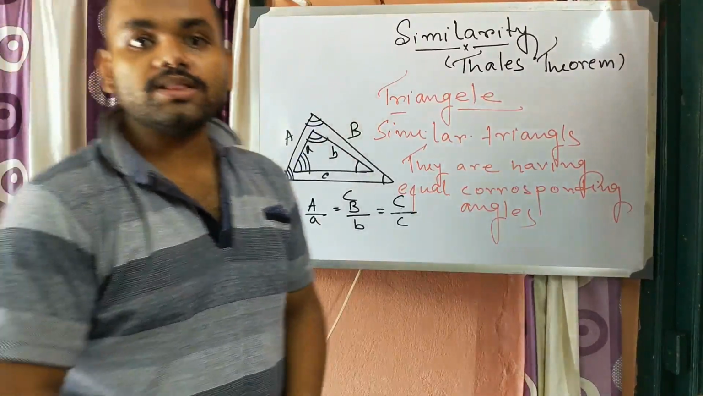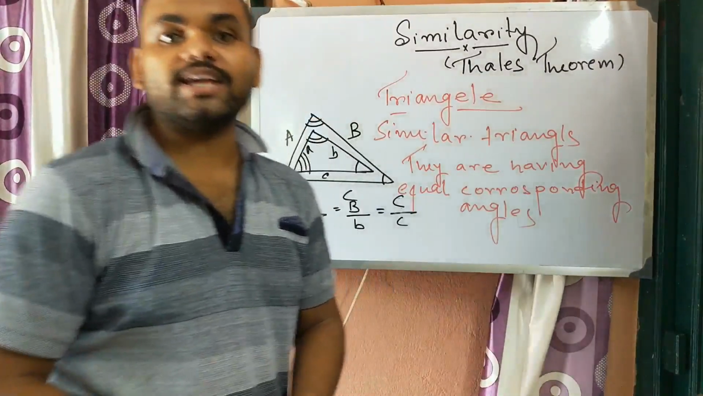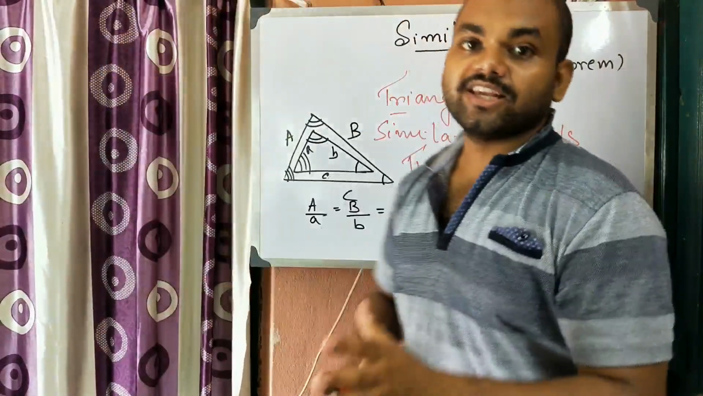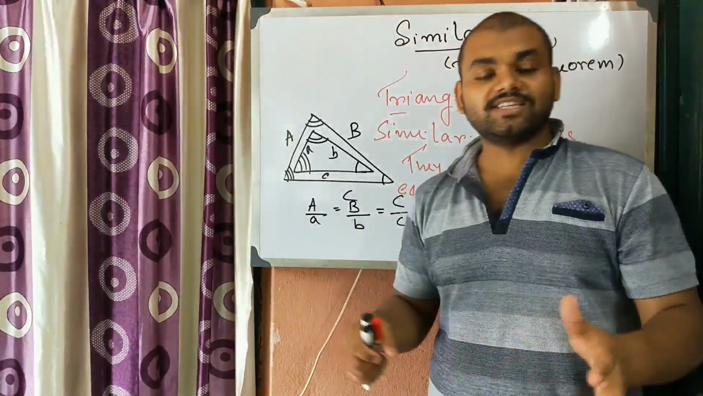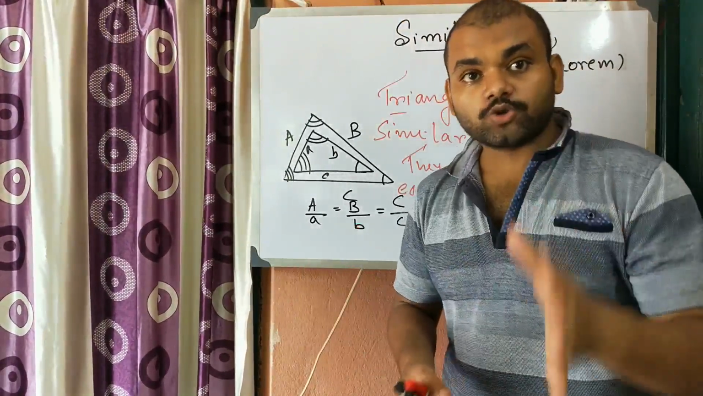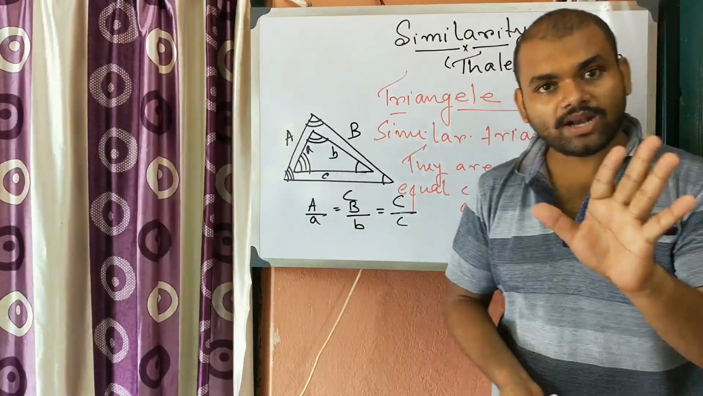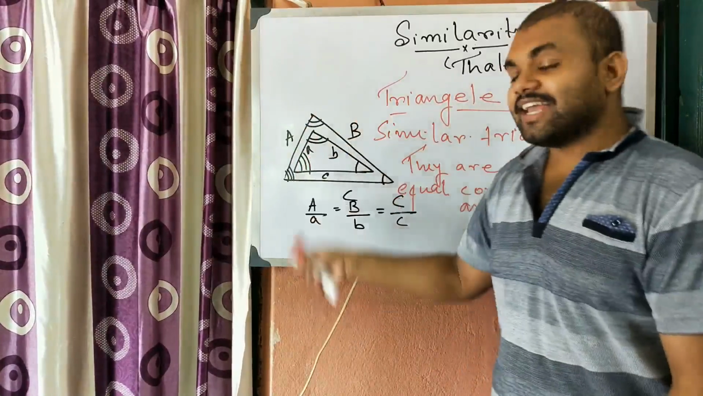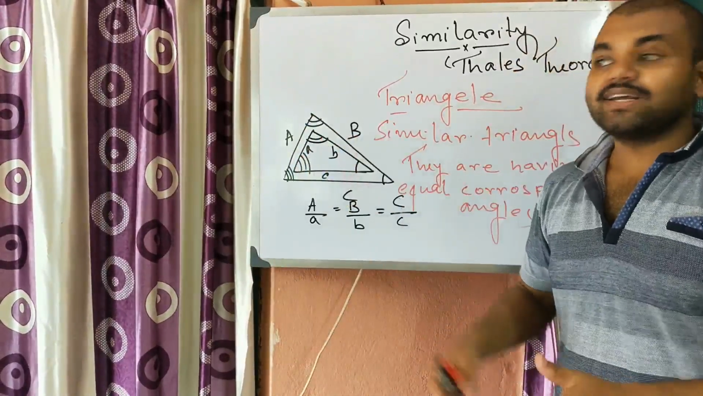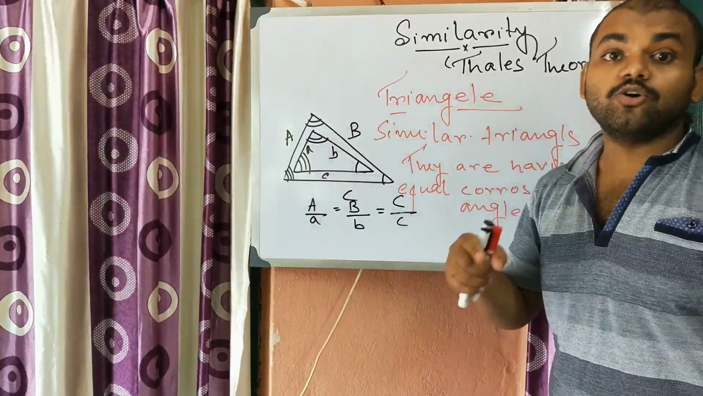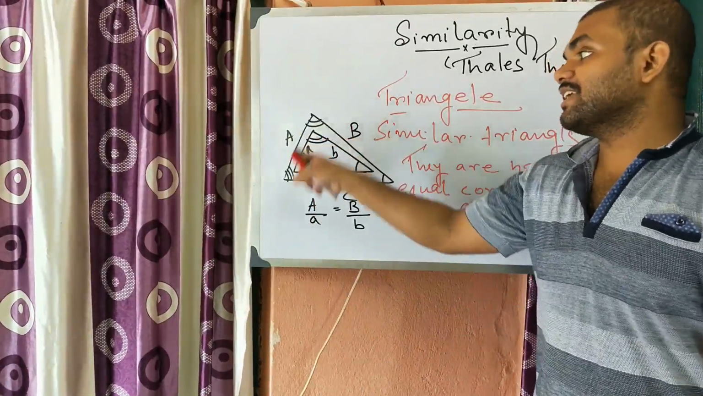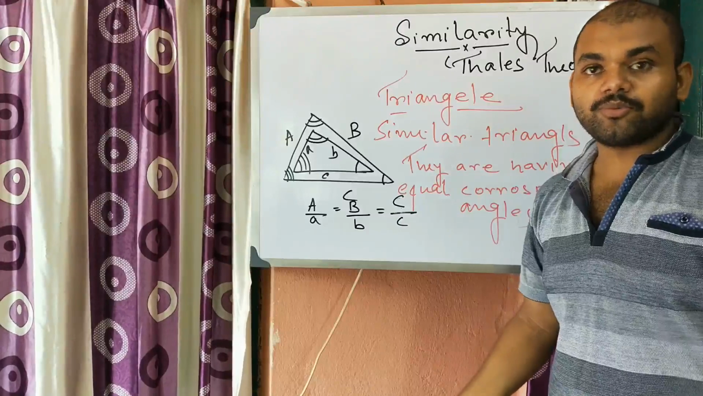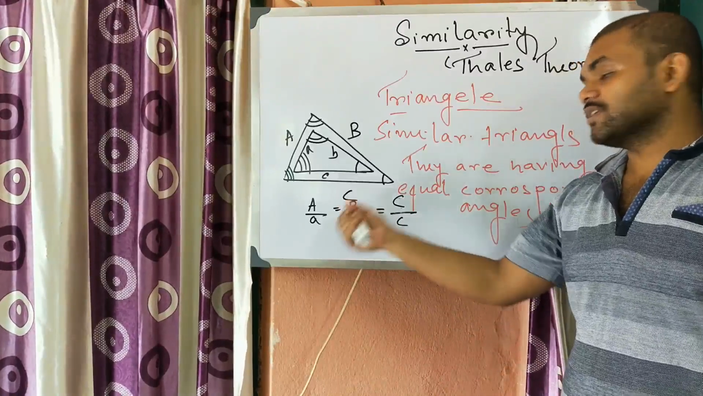So remember, all congruent triangles are similar, but all similar triangles are not congruent. Why? Because in congruent triangles, the corresponding sides are equal, so their ratio will be 1, and their angles are also equal. But in similar triangles, the corresponding angles are the same and the ratio of their sides is the same, not their sides being the same in length. This is the basic difference between congruency and similarity.